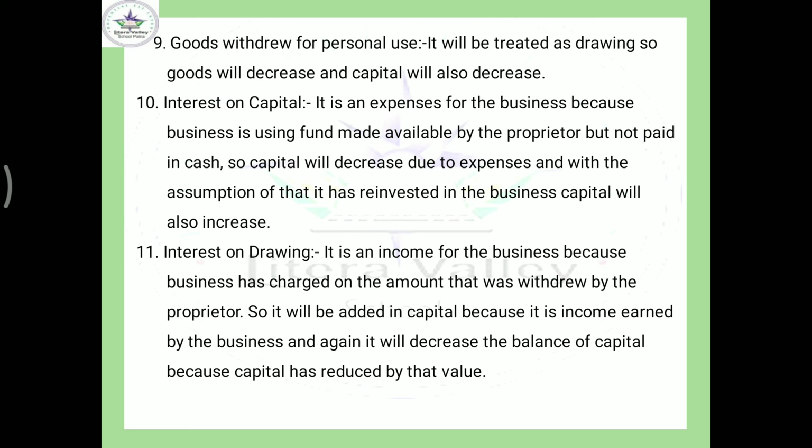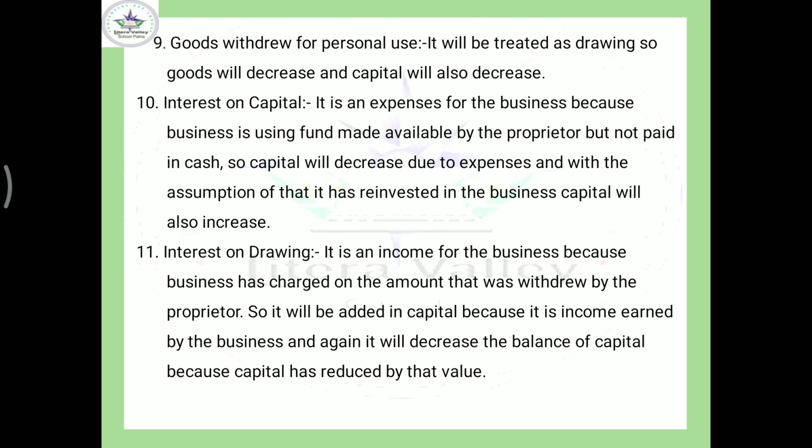It is an assumption, it has to be assumed like that. So again it will increase the balance of capital. So it has only one effect on one head, and that is capital. Expense will reduce and interest on capital will increase the balance of capital.